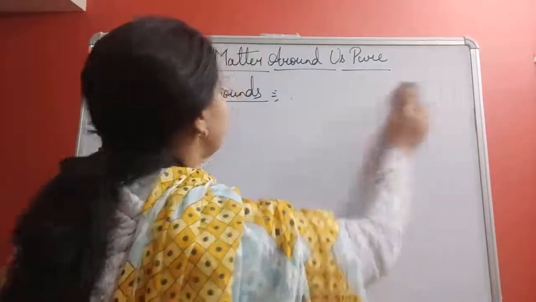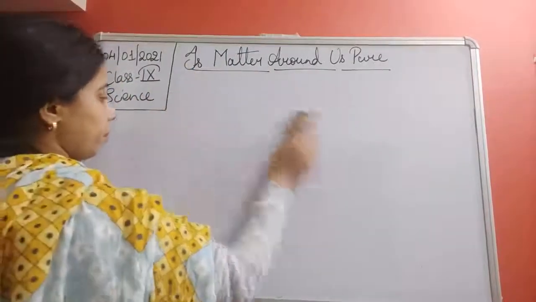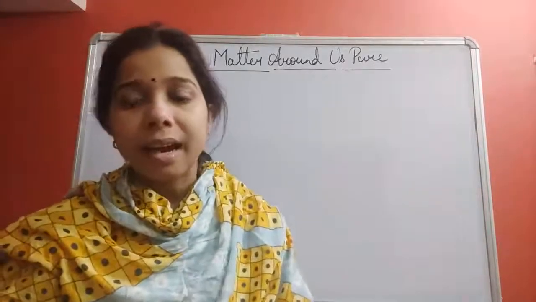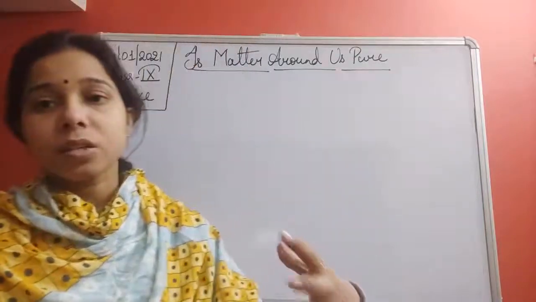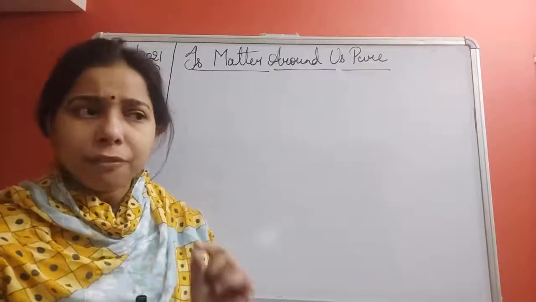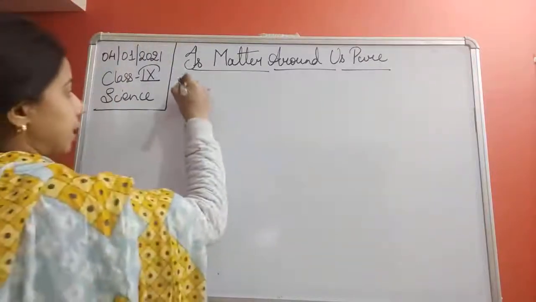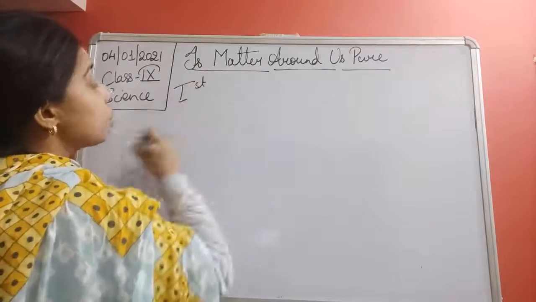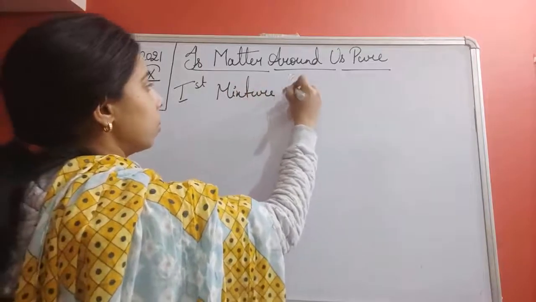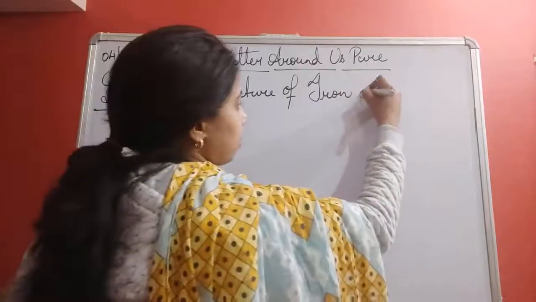Now students, we will try to understand the properties of the compound and that of the mixture and how they differ from each other. For this, we will take a mixture of two substances. So in the first case, we have taken a mixture of iron and sulfur.